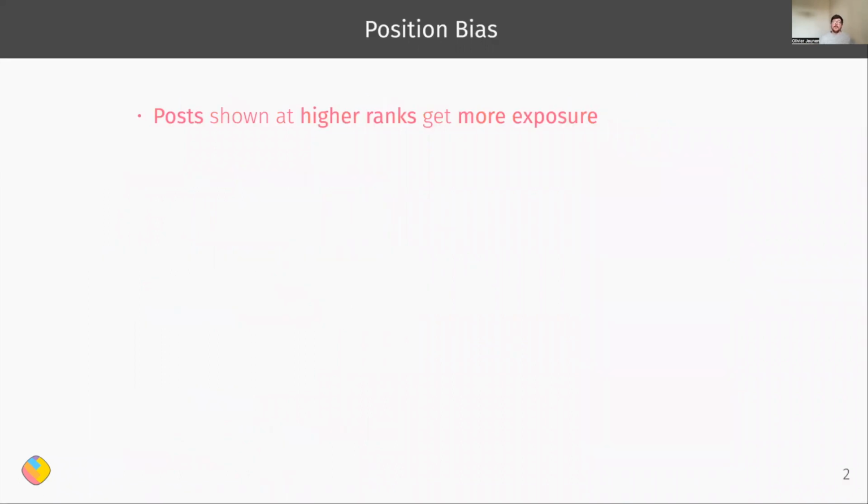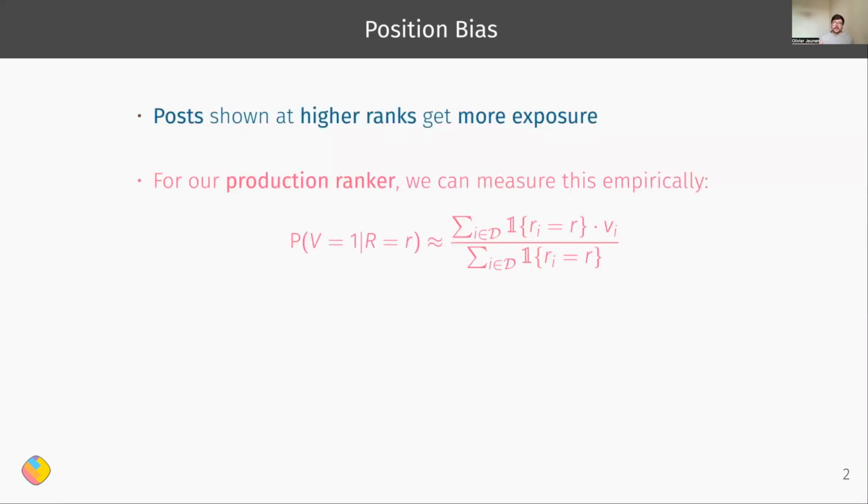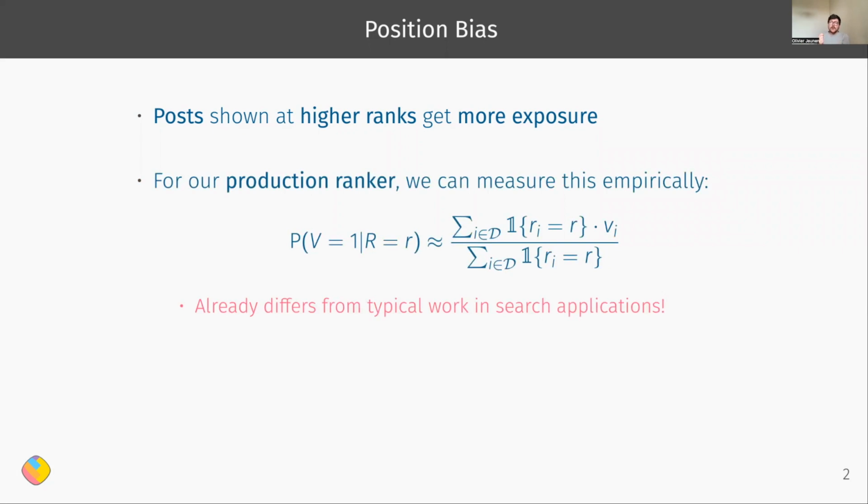Right, cool. So about position bias. Very simply put, a post that is shown at a higher rank will get more exposure than posts shown at lower ranks. And for the ranker that we have in production, we can simply measure this empirically, right? We can just count how often we observe view events at certain ranks. Now, note that this is actually already quite different from typical web search use cases, where view events for the items themselves are not really fully observable.